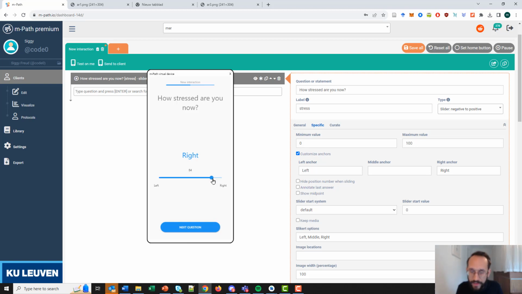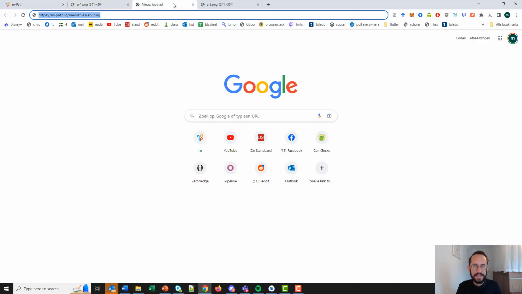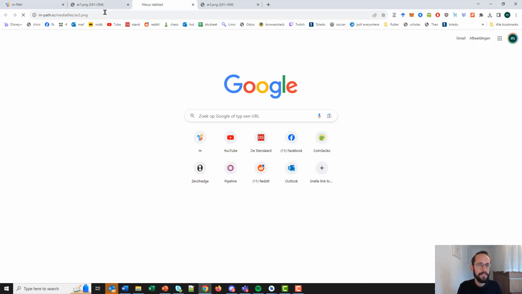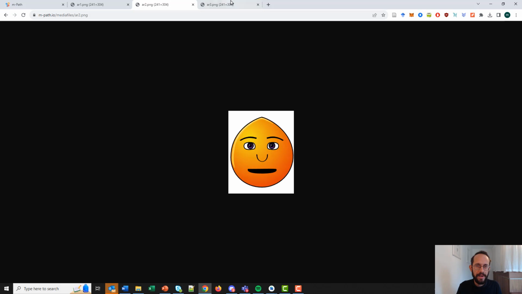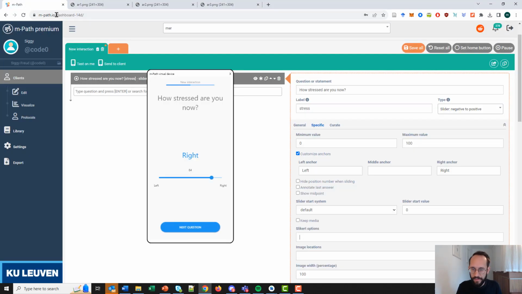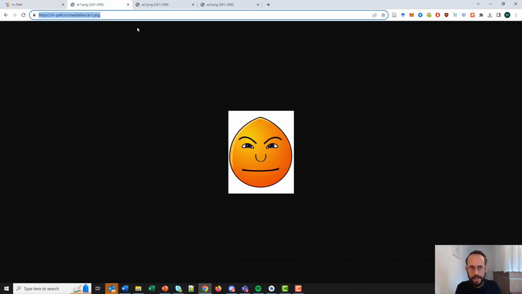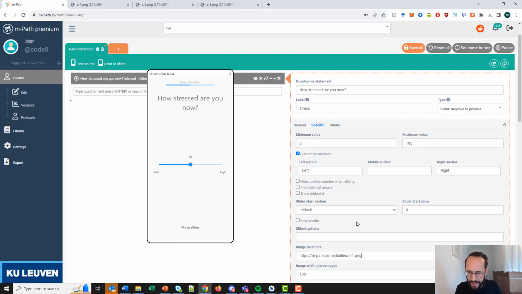You can do something very similar with images. So instead of words, you can now use images. So for example, I have 3 arousal pictures. This has no arousal. This has some arousal, and this has a lot of arousal. So we can just add those. So I can now add these images here to the image locations. Voila.